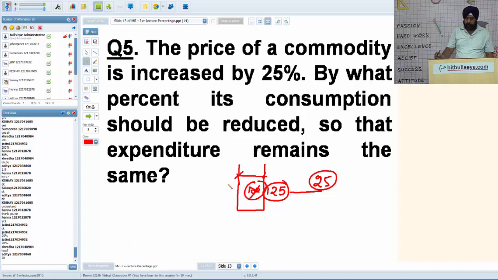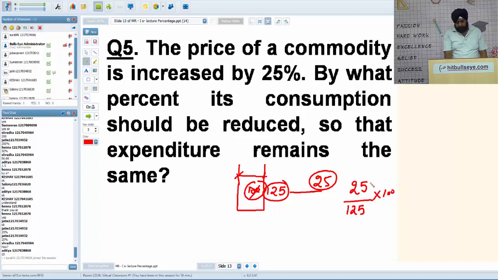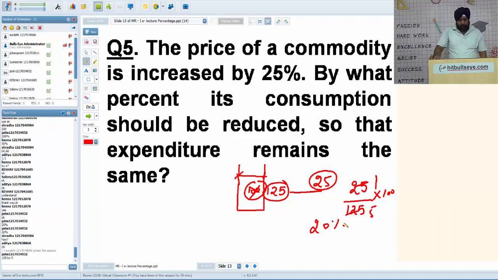So I have to spend 100 rupees. On 125 we reduced by 25. Unitary method: on 1 it's 25 upon 125, on 100 it's 100 times that. So it's 20%. This is by common sense, nothing math in it. I repeat, a certain quantity is worth 100. When it is increased by 25 it becomes worth 125. So to keep the expenditure at the previous 100, you reduce by 25. So on 125 you have done a reduction of 25.